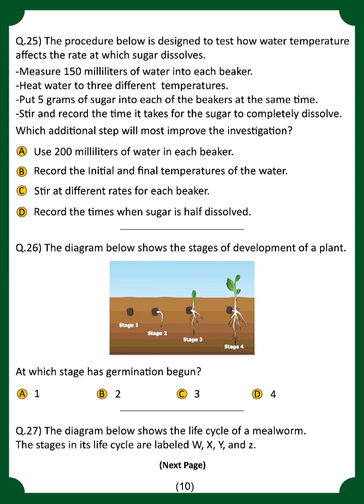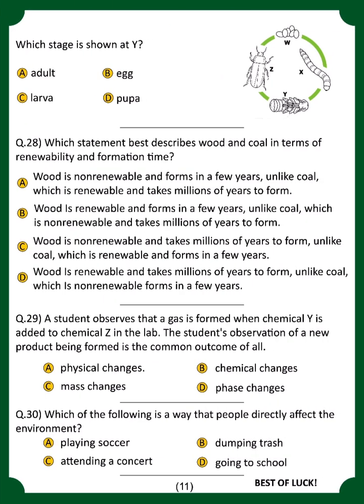Next question. The diagram below shows the life cycle of a mealworm. The stages in the life cycle are labeled W, X, Y, and Z. For that, which stage is shown at Y? You have to look into this one, that is pupa. Now coming towards the next one, question number 28.